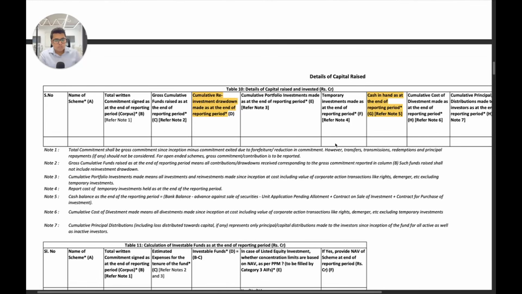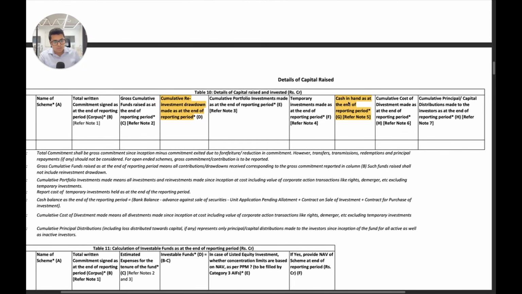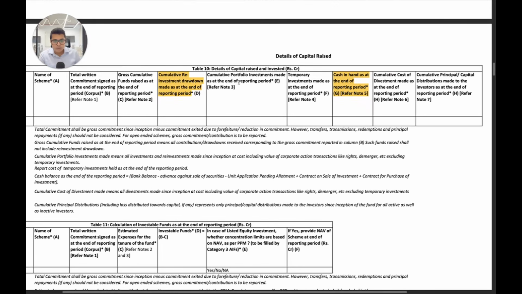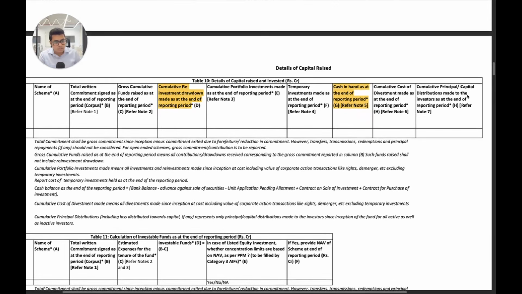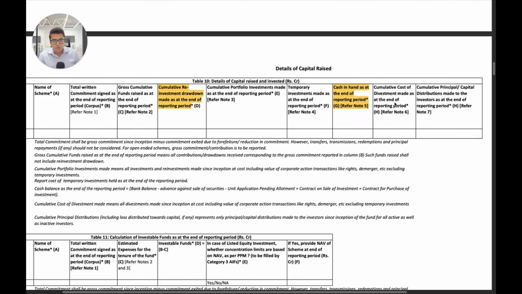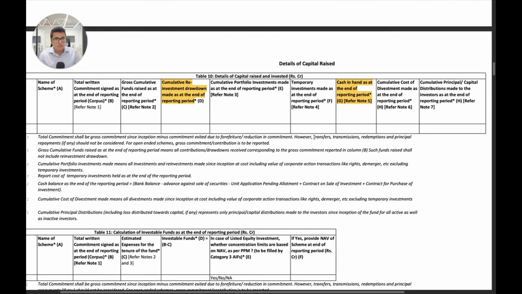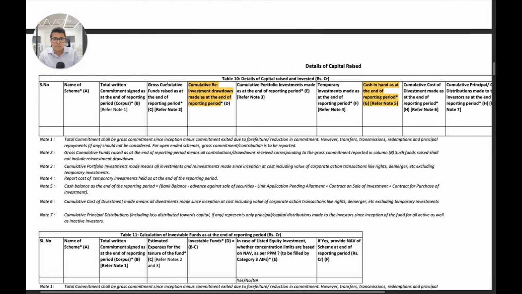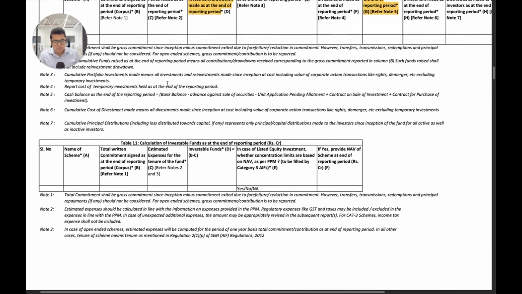Some new things in this table on details of capital raised are, firstly, you have to also disclose the cumulative reinvestment drawdown made as at the end of the reporting period. So the reinvestment drawdown also has to be disclosed to SEBI. And importantly, you have to also tell them the cash in hand as at the end of the reporting period. This also has to be reported to SEBI. The other disclosures that are required here are the same as the previous quarterly reporting format. Of course, on the simplified quarterly reporting format, there are even fewer disclosure items as we saw, but the rest of the things are the same as the previous quarterly reporting format that was there.